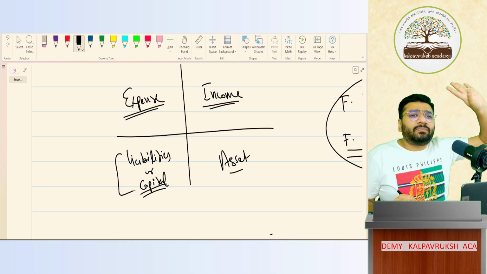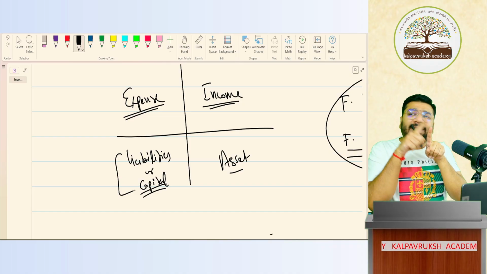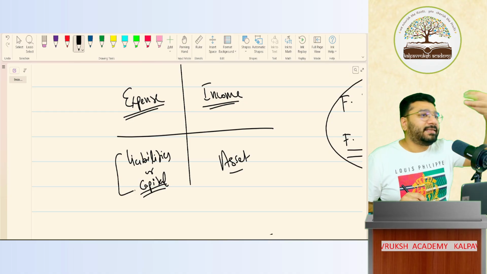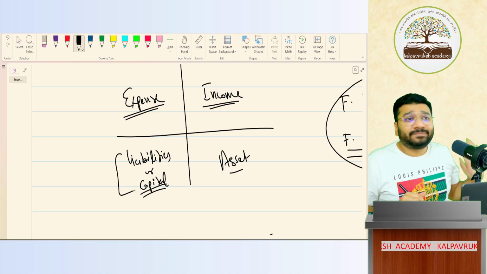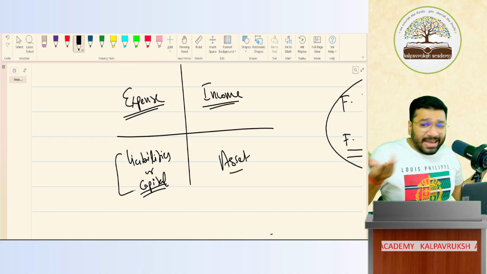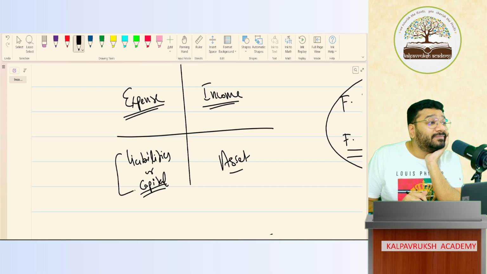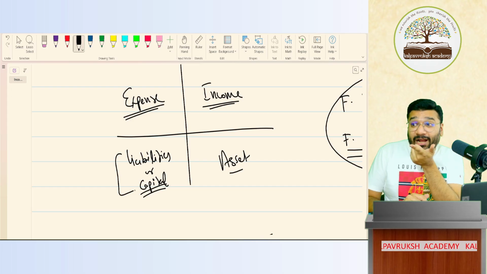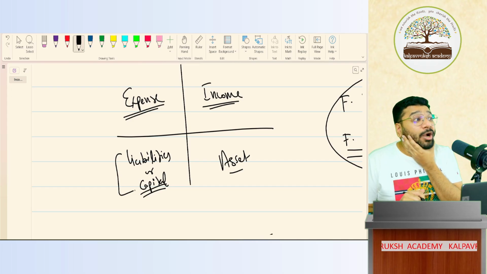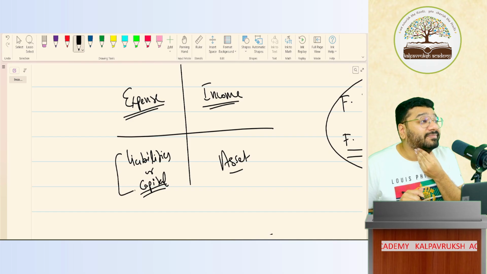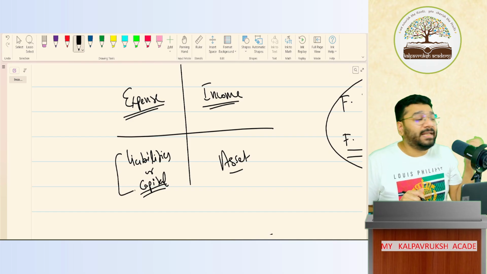You take any account, you can tell, okay, this is either expense or income or liability or capital or asset. For example, cash. What classification? Asset. Cash account, asset. Purchase account, expense. Sale account, income. Salary account, salary I pay to my staff, expenditure.